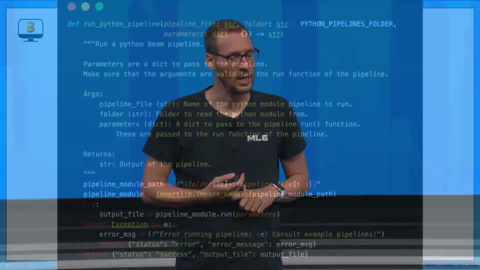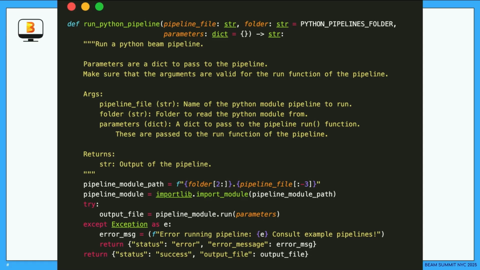Okay, let's do this. So the code actually looks rather easy for all of these different tools. So here, for example, we have something for the run Python pipeline. Really important here is that we clearly define in the docstring what the tool does, what it's for, what the arguments are, what it also returns, such that the LLM can handle the inputs and the outputs appropriately. Because that's one of the important things.